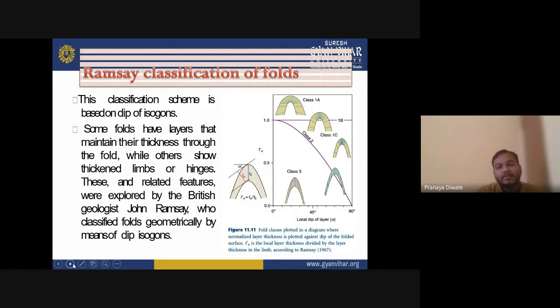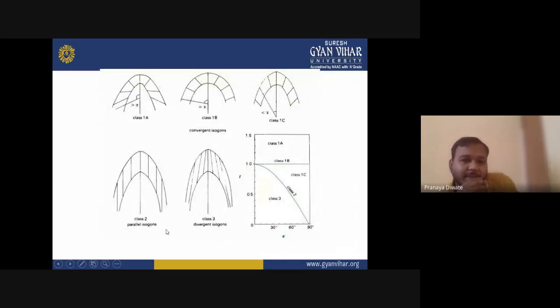Some folds have layers that maintain their thickness through the fold, while others show thickness changes between limb and hinge. These related features were explored by the British geologist John Ramsay, who classified fold geometry. This is the classification of Ramsay. Many geologists still believe that this classification is a very good one, and they use the Ramsay classification nowadays also.